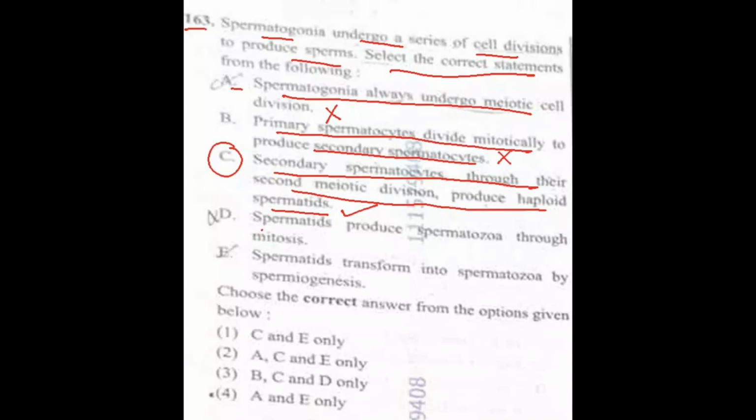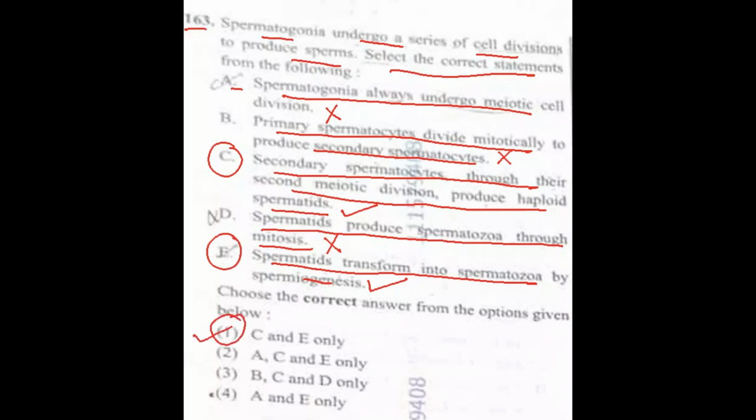Let's see D. Spermatids produce spermatozoa through mitosis. No. They're only getting transformed. It's wrong. We'll see E. Spermatids transform into spermatozoa by spermiogenesis. That is correct. So C and E are correct. So that's why the option 1 is the answer.